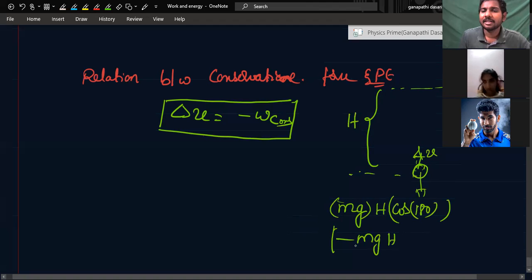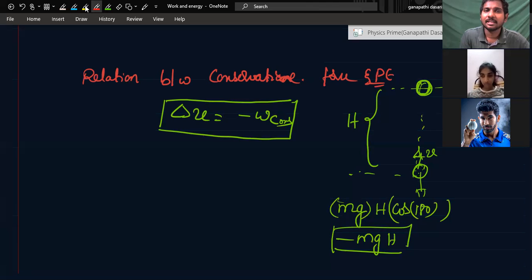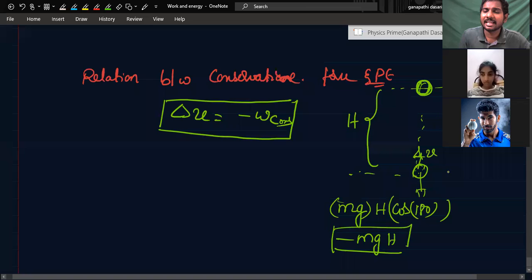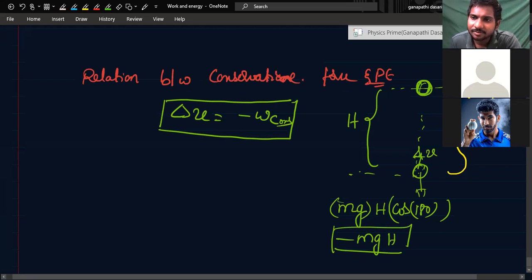Gravitation has done negative work. Negative work means what will happen? The energy will decrease or not? Kinetic energy has decreased slowly. But because gravitational force is a conservative force, that energy will be stored somewhere or not? Where is it stored?